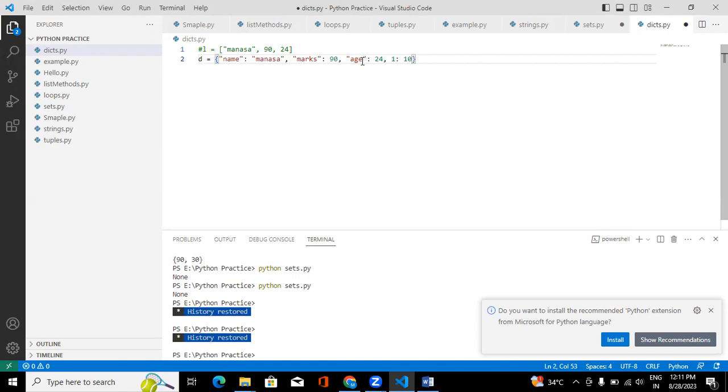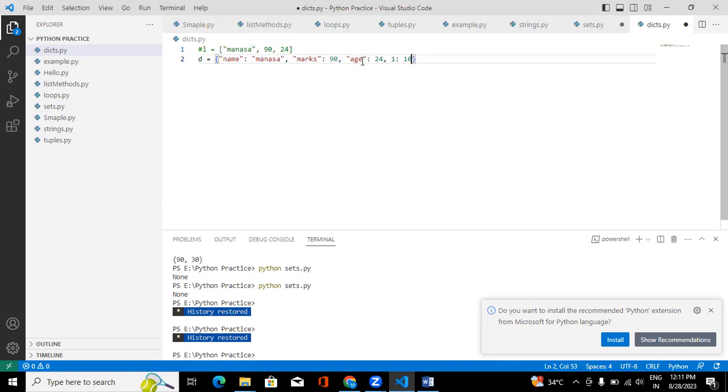Why? Because list is mutable, right? So that data type we can't use as a key name. You can have it as a value, but you can't take a list as a key in a dictionary.